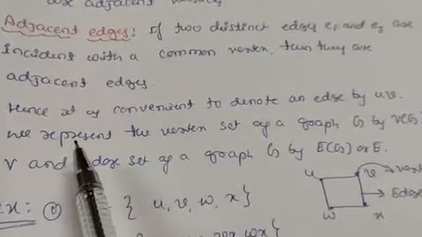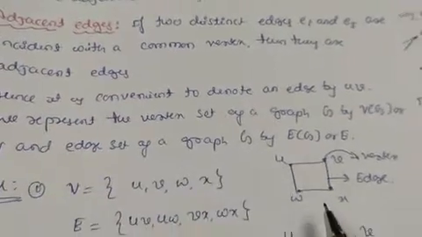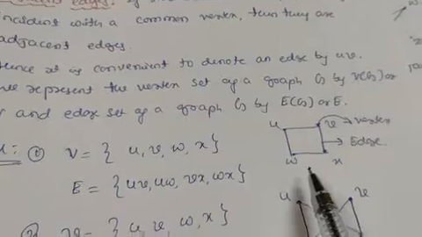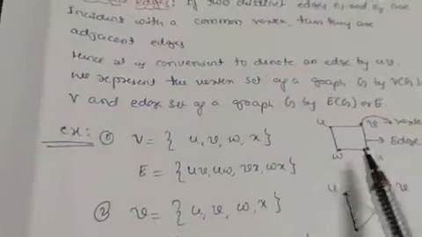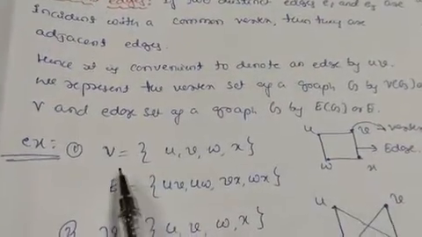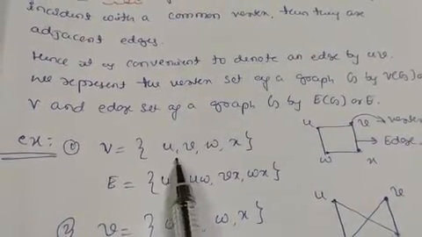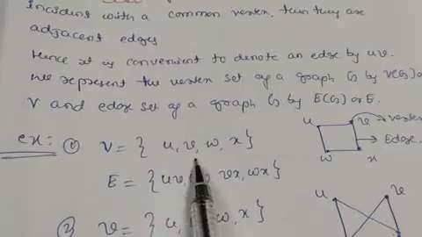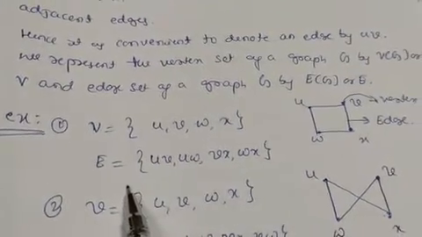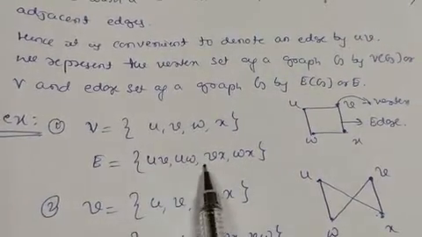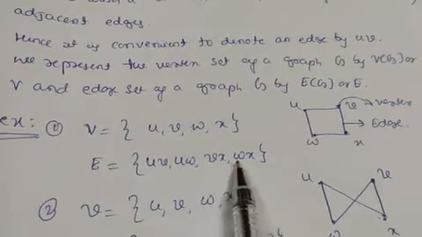Here I have given an example. This is the vertex set V, which contains the vertices u, v, w, x, and the set of edges is uv, uw, vx, wx.